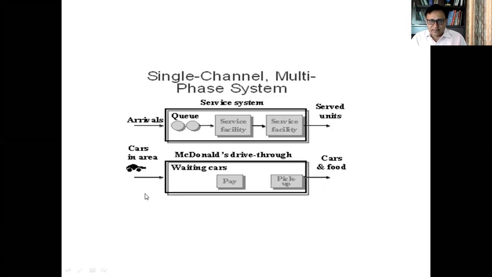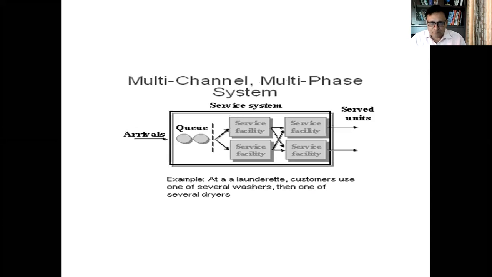So, for example, in McDonald's, when you enter the McDonald's self-service system or drive-through service, you enter in the car area. Then there is a waiting to pay. After you pay, then you go to the next counter, that is pick up, and then you go out with the car and food. So this is a single channel multi-phase system. This is the second model which we follow.